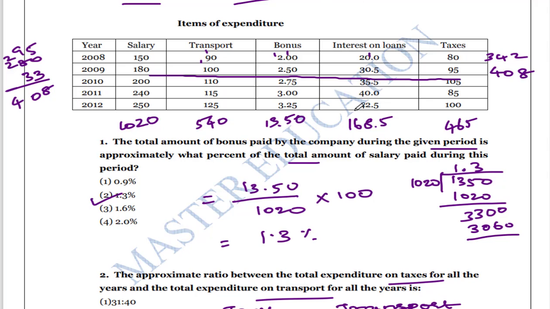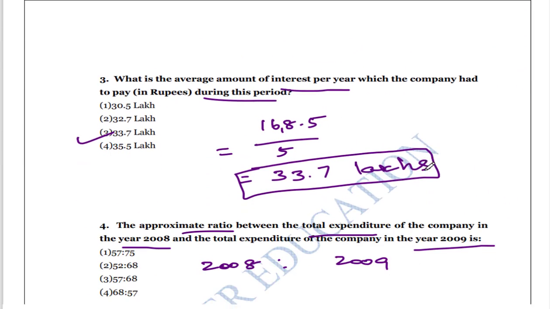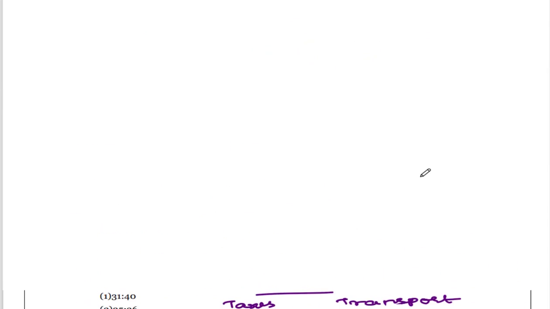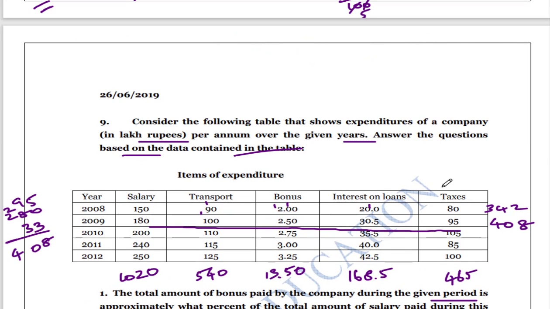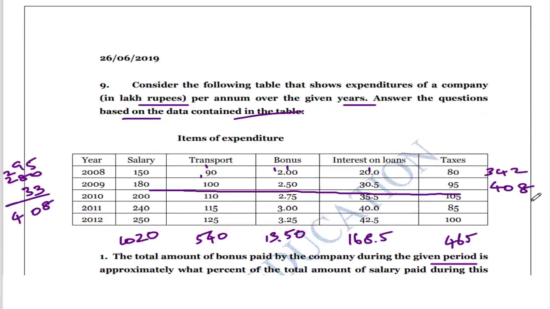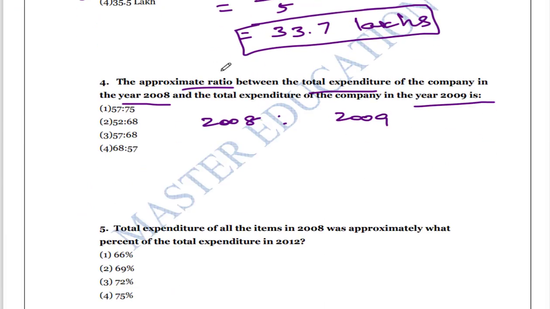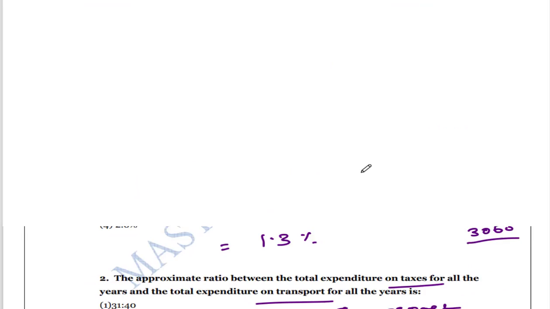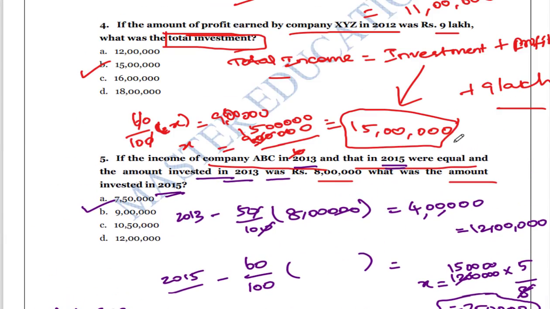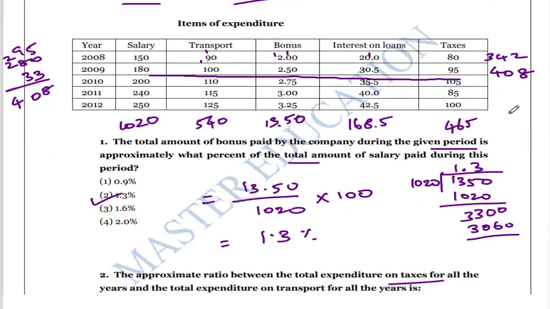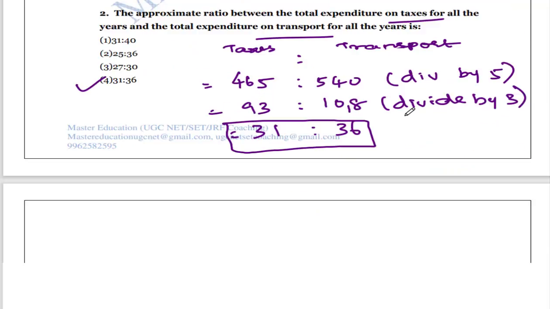So the ratio is 342 to 408. In 2008 my total expenditure is 342, so write that down here, and in 2009 my expenditure is 408 lakh.